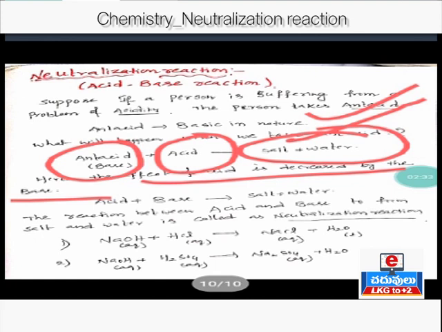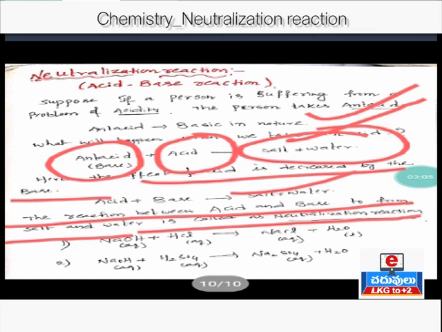Clear? Now we define what is neutralization reaction. Neutralization reaction means the reaction of acid with base to form salt and water. If any acid is chemically reacted with base to form salt and water, that process is called neutralization reaction. Any neutralization reaction gives the products salt and water.